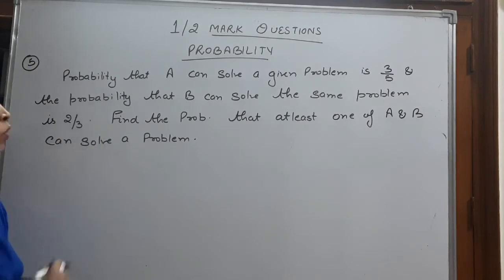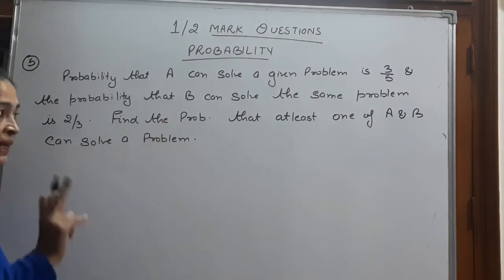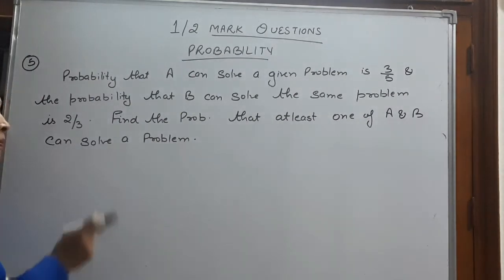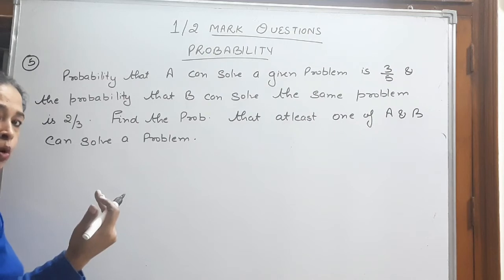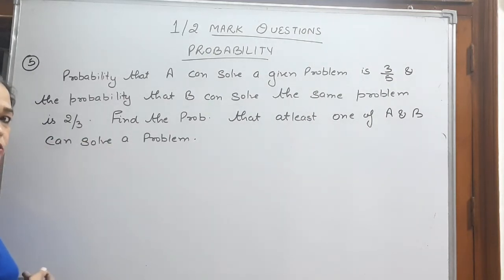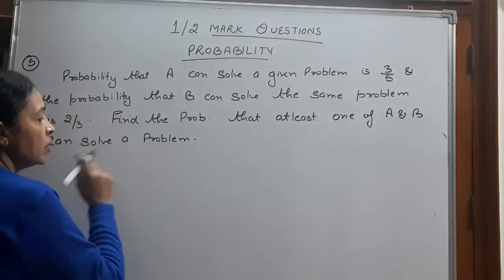In our first way, we have to find the probability that at least one of them solves the problem. Either A solves the problem or B solves the problem, or both of them can solve the problem.